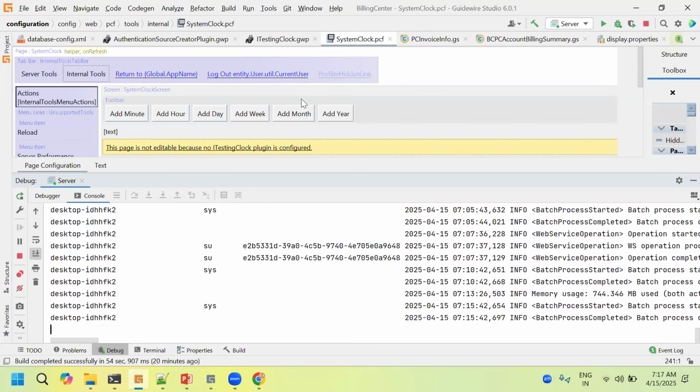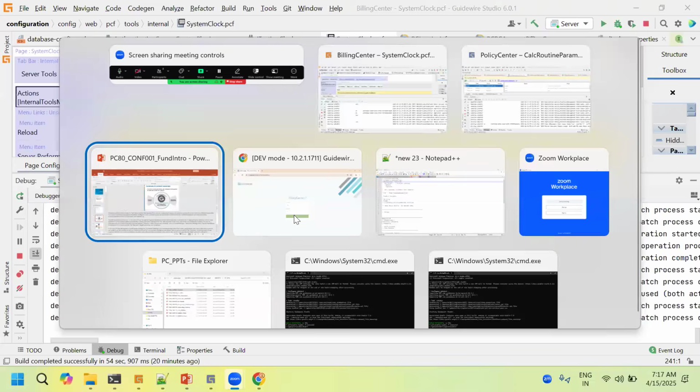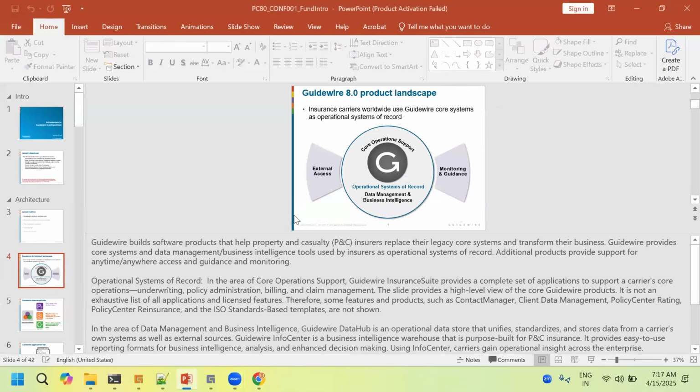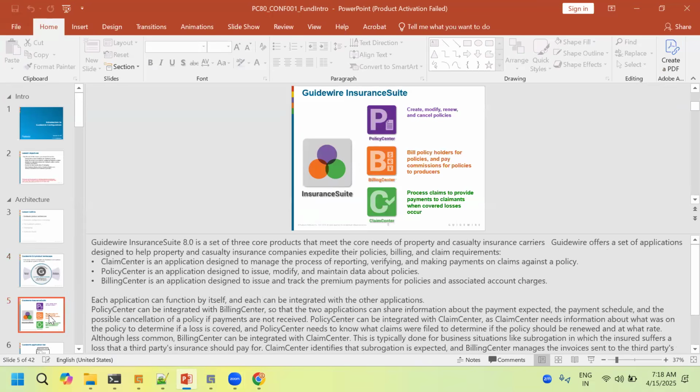To convert a policy, everything is readily available with minimal validations. Guidewire offers those facilities, so that is the advantage of going with Guidewire. Next is the architecture.